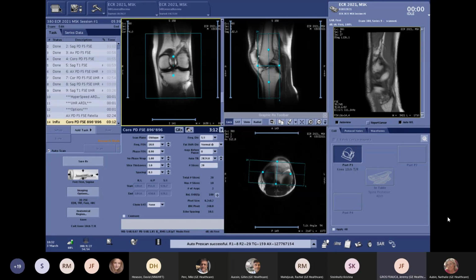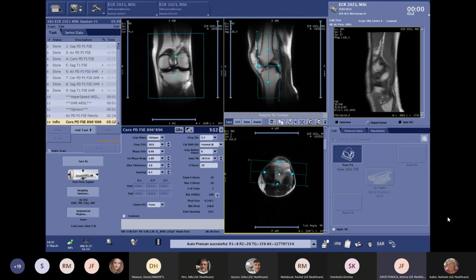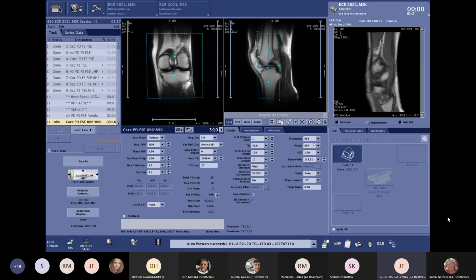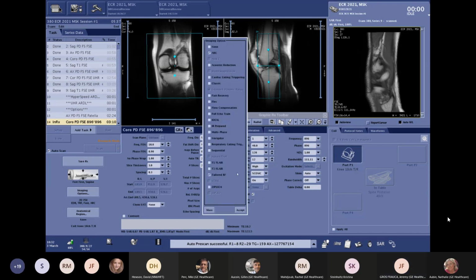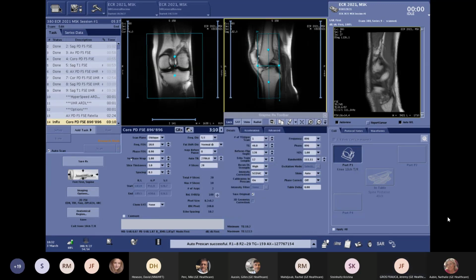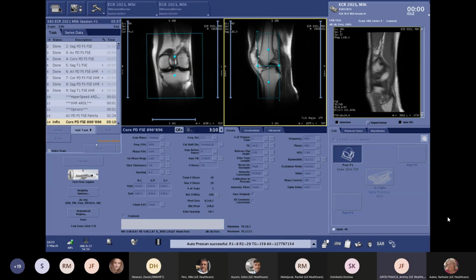Again, I did not mention it because now we are used to it, but it's only 3 minutes. Imagine that you can scan this kind of matrix in only 3 minutes. That's perfect. Let's run this one.